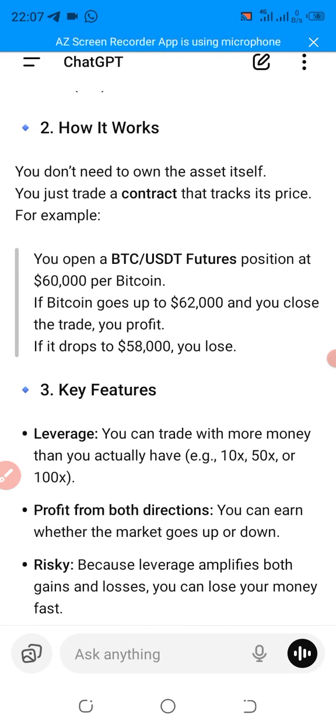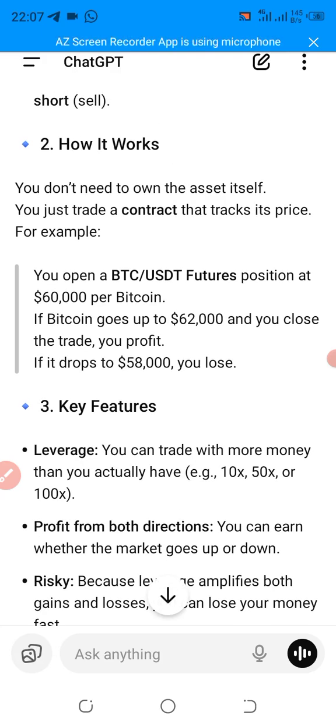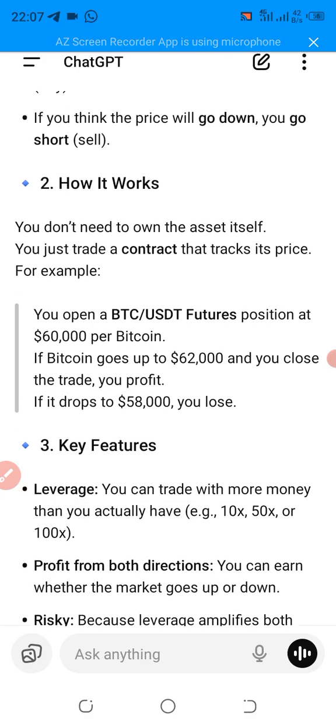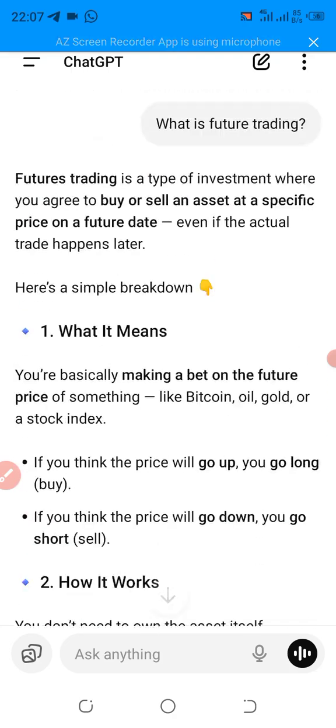So futures trading is very technical. As a beginner, if you want to trade futures, you need to have some basic knowledge of trading, just like I've said: how to take your profit, how to enter, how to exit a trade. Your entry and exit are very crucial in futures trading. I'm going to be showing all these things practically.